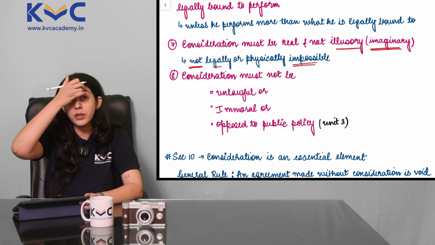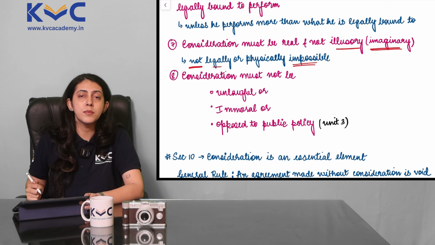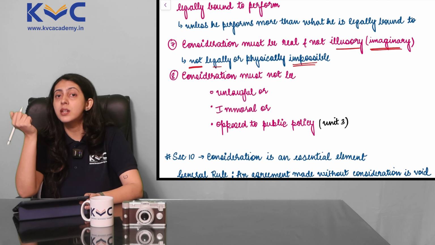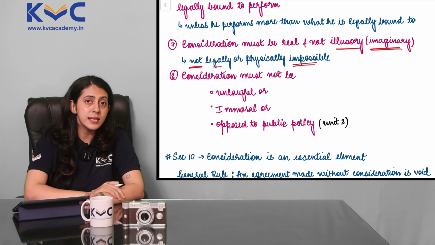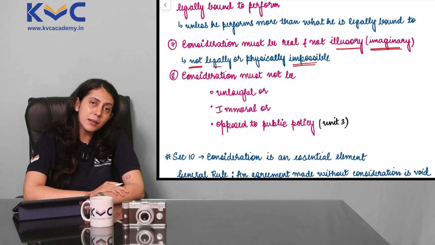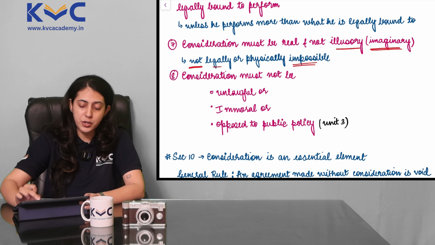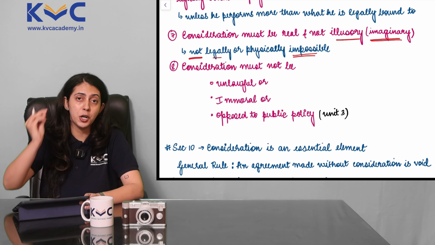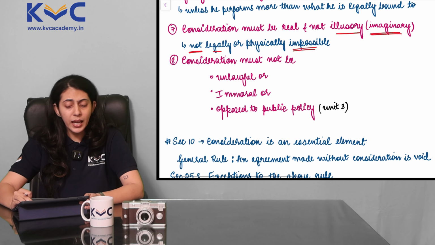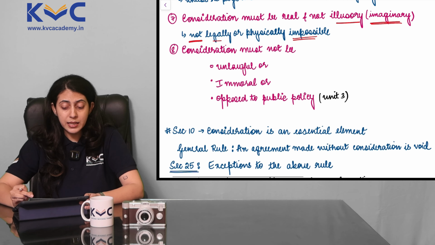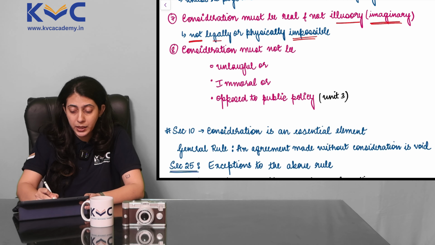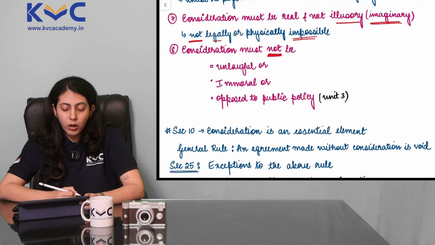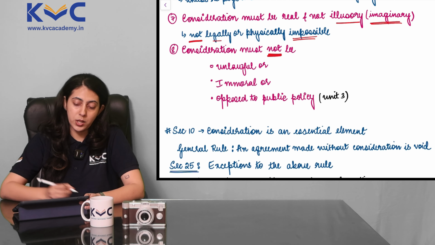Now, if I tell you I am giving you this mug, in return you have to perform some magic for me. Okay, that cannot make sense because magic is not real in the eyes of law. But if I'm ready to sell this mug to you for even 10 rupees, that makes it absolutely a valid contract. So consideration must be real and not illusory. It should not be imaginary. At the same point, at the same time, consideration must not be unlawful or immoral or opposed to public policy.